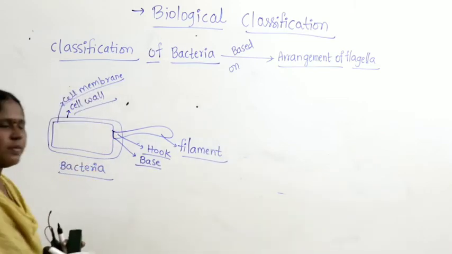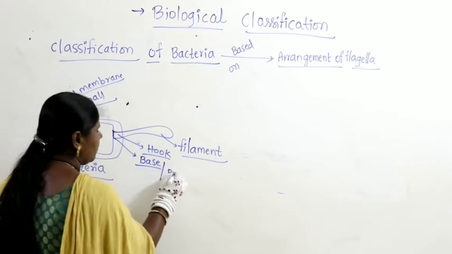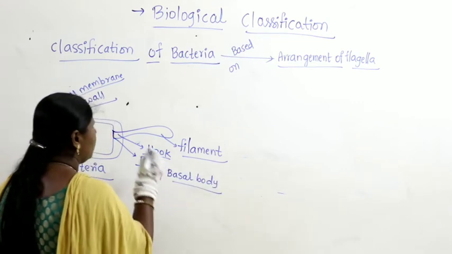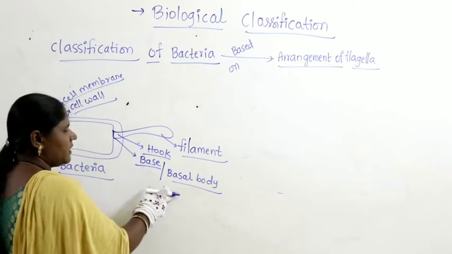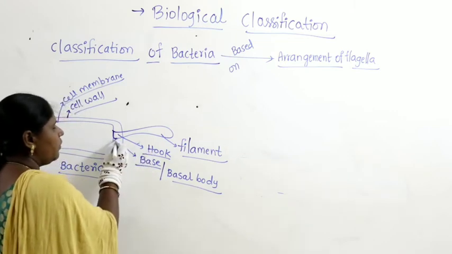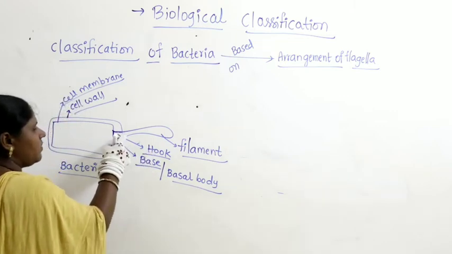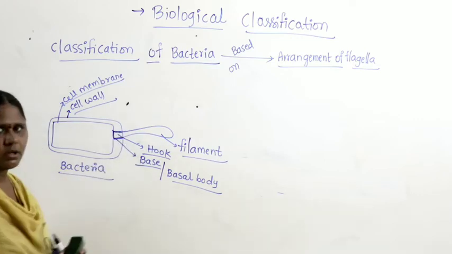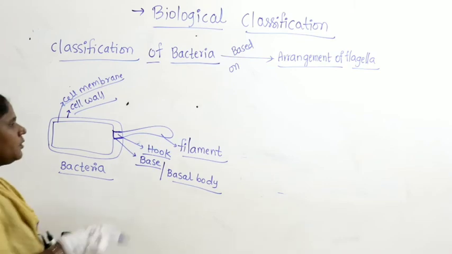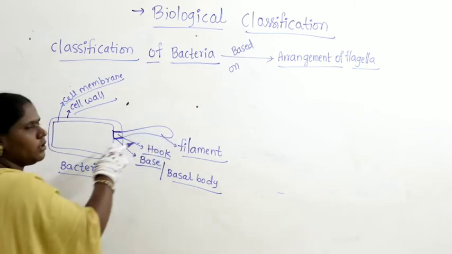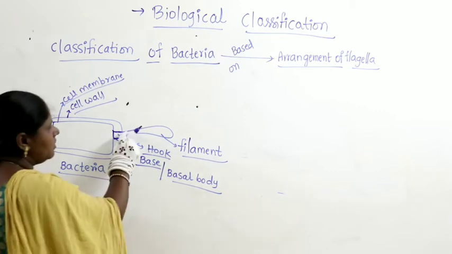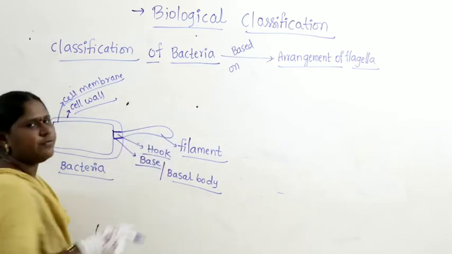Base, or we call it the basal body. The middle portion, in between the cell wall and cell membrane, is called the hook. From there you can see the extension, the longest portion, extending outside. This portion is called the filament.